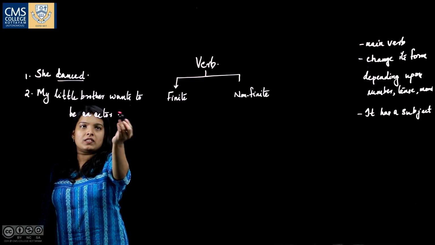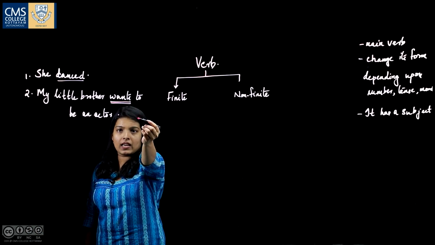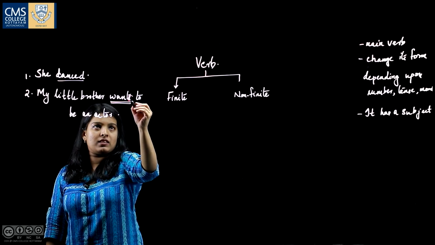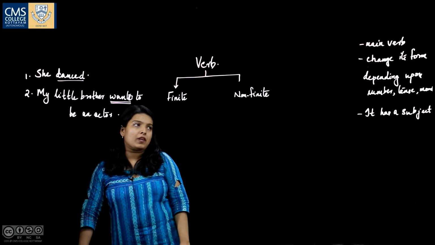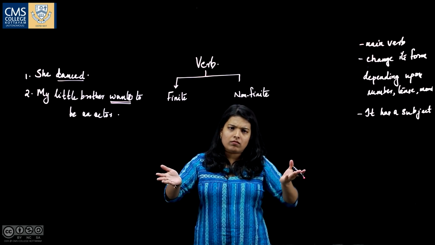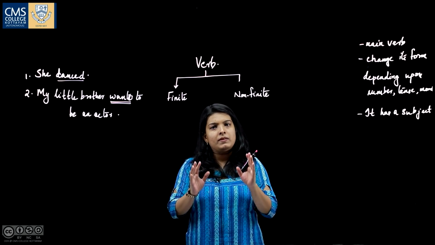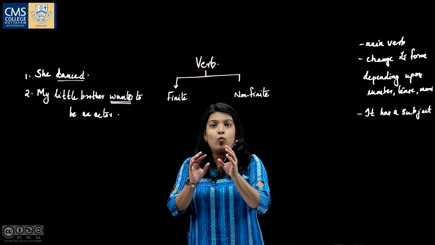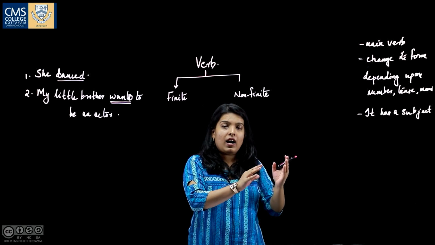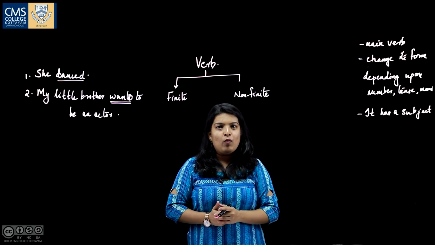Here, which is a main verb? Wants is a main verb here because it can assume forms; depending upon the number, you have used the s because it is singular. So, wants is the finite verb in that sentence. When you look into a sentence, how can you identify a finite verb? Finite verbs are the verbs which act as a main verb in the sentence, or the verbs which have a subject inside a sentence. So, that is the most powerful verb in a sentence.